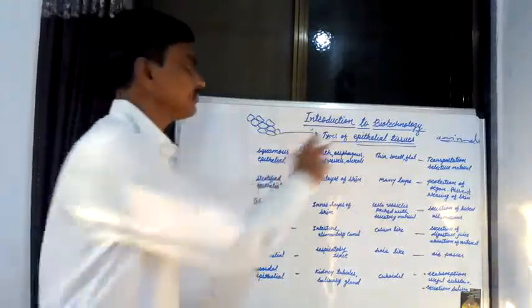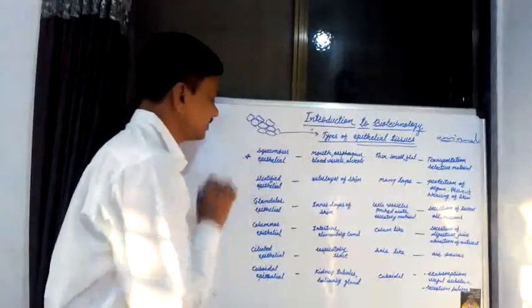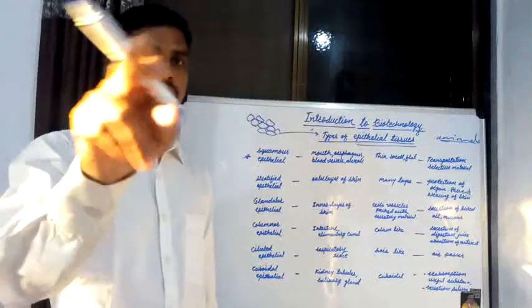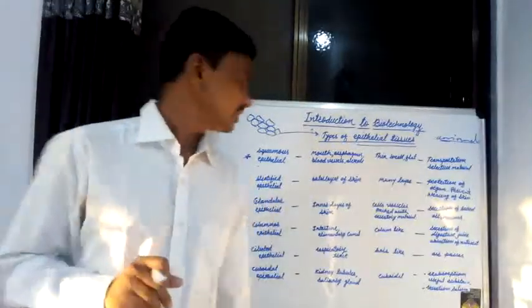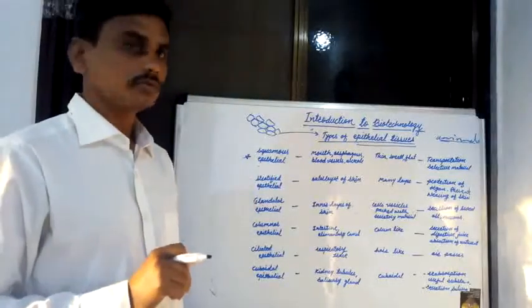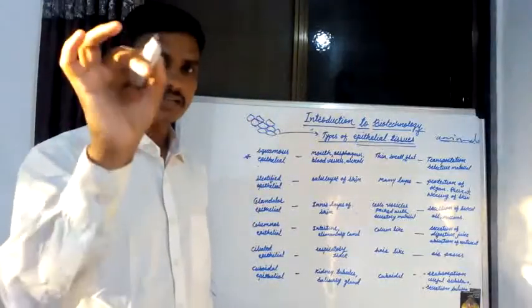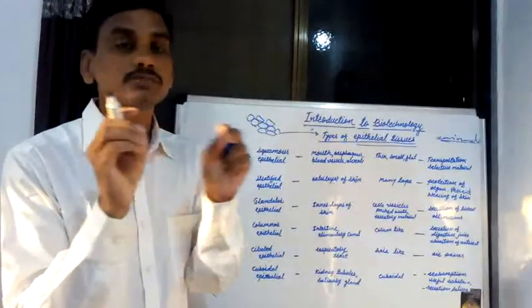Now the first type of epithelial tissue in the case of animals is known as squamous epithelial tissue. If you see the structure of squamous epithelial tissue, it is very simple. The cells present in squamous epithelial tissue are very simple, very thin, small.